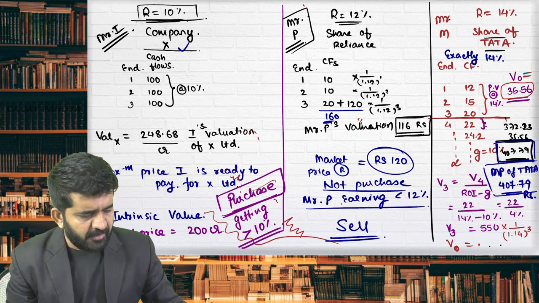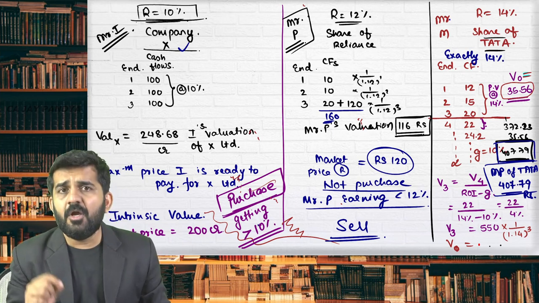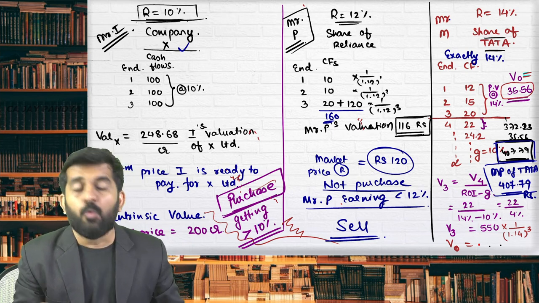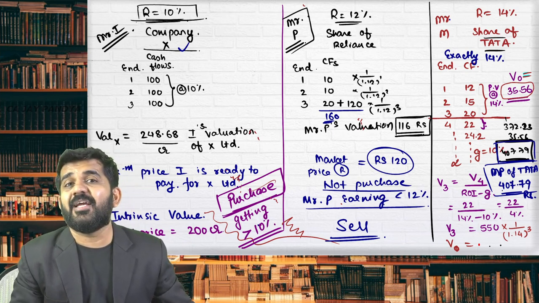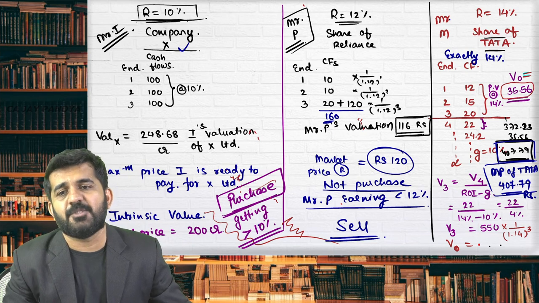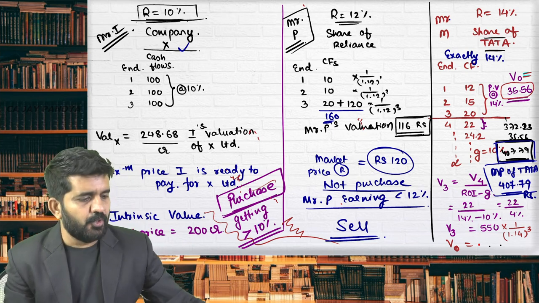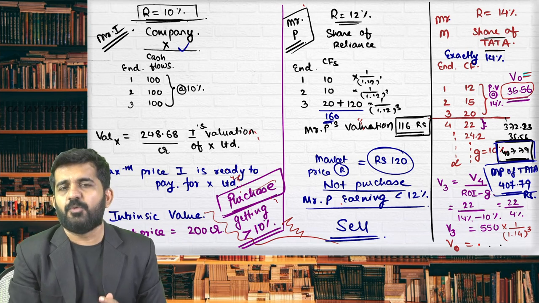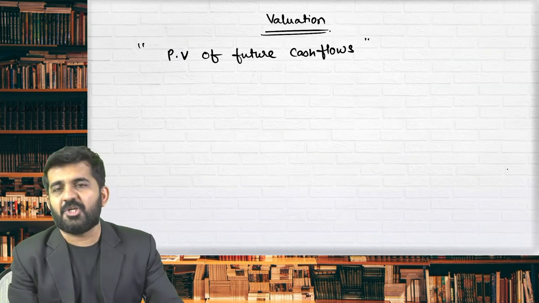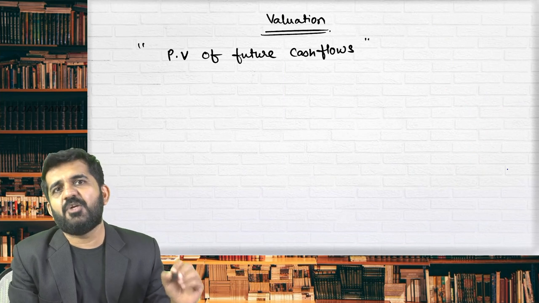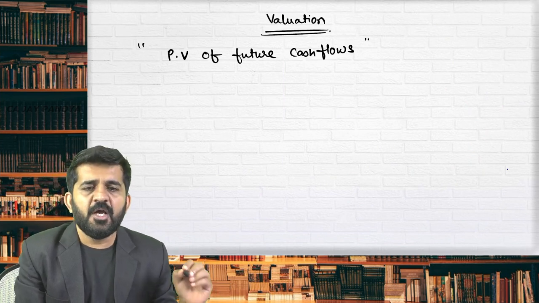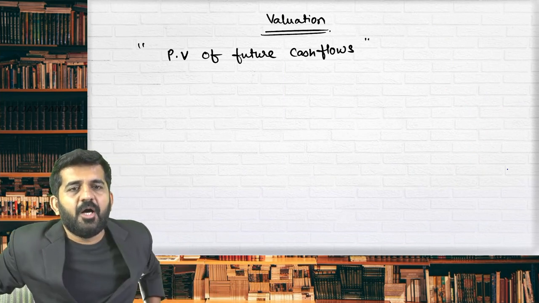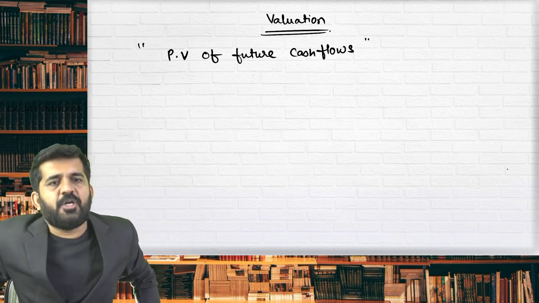Is it all right? So here we have taken underpriced, here we have taken overpriced, here we have taken market as exactly priced as per our intrinsic value, and these three sums will become base of our valuation. Otherwise, valuation concept is only this: present value of future cash flows. Is it all right? So this is valuation of security.